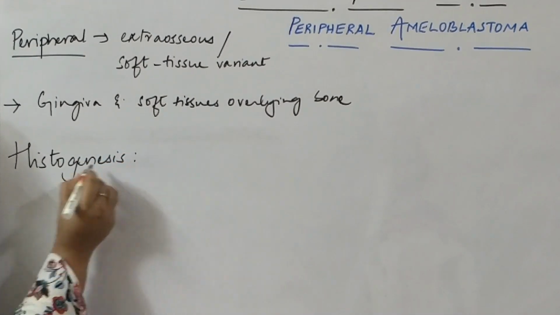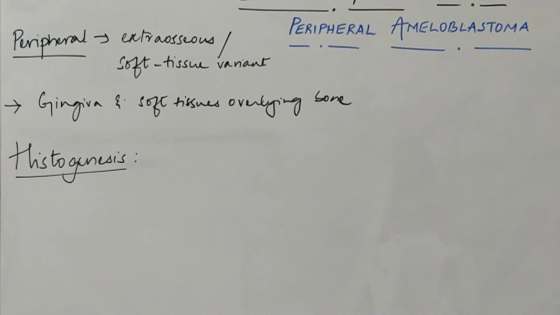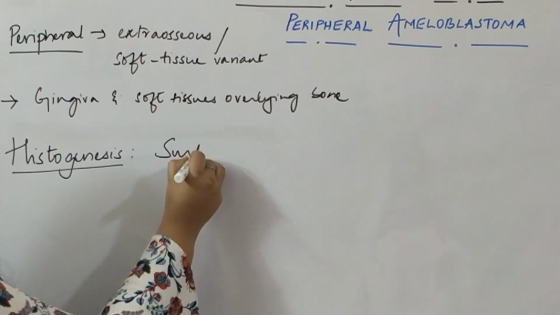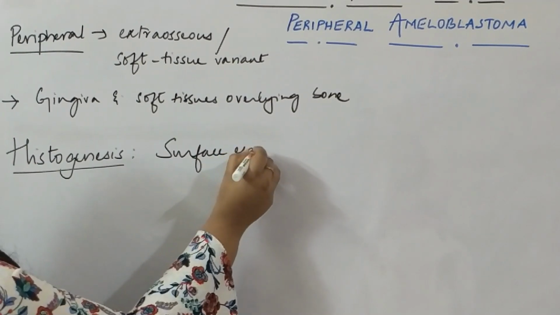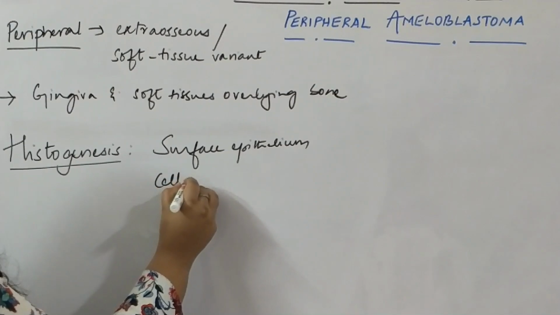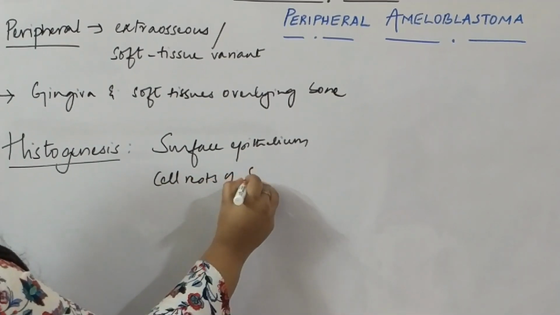Okay. Coming to the histogenesis of the tumor, even though it is an extraosseous variant, it is still an odontogenic tumor. So it arises or originates from either the surface epithelium or the cell rests of Serres, which are nothing but the remnants of the dental lamina.